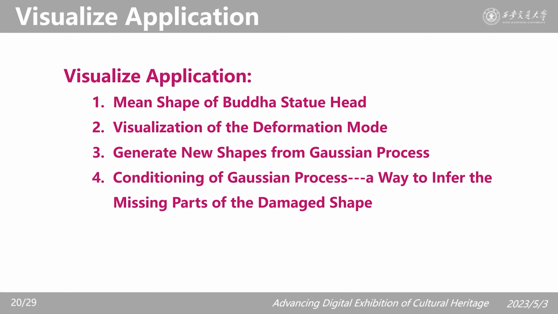In the third part, I want to show you some visualization exploration of our Gaussian process model. I separated this part into 4 sections. The first one is the visualization of the mean function of the Gaussian process. Secondly, the visualization of principal components of the Gaussian process. Third, the ability to generate new Buddha shapes based on our models. And the last subsection is an extension application on how to use the conditional rule of the Gaussian process to infer the missing parts of damaged shapes.